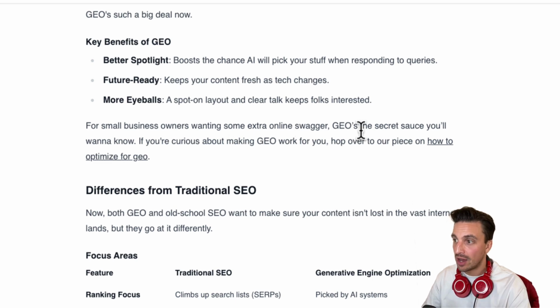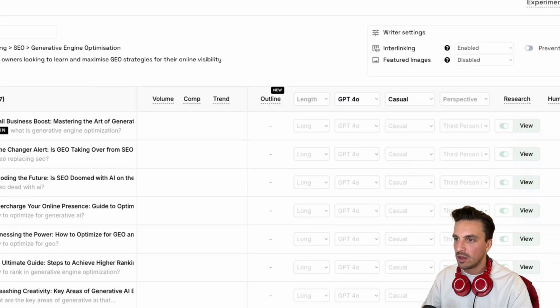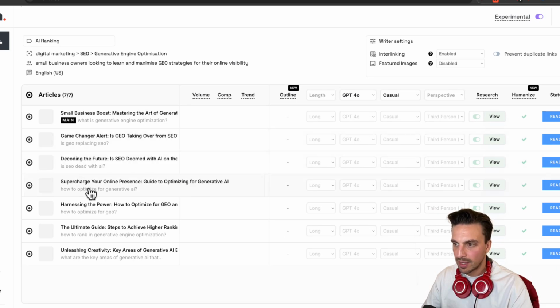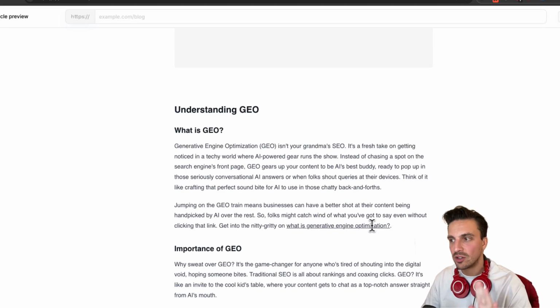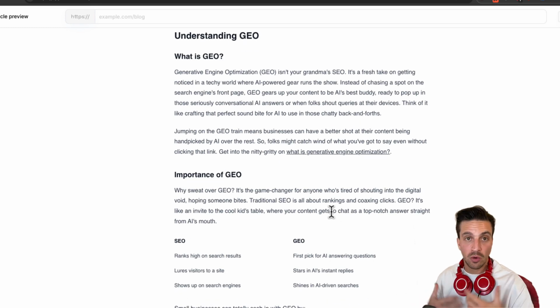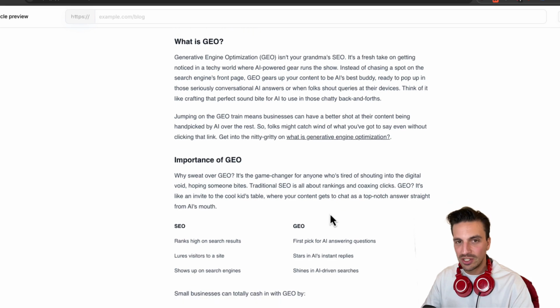Let me show you how to optimize for GEO. If I look in the keywords here, "how to optimize for GEO" is the article that it's internally already linking to. So when you're publishing these contents, you can either publish them all at once, which is okay if you're doing about 7. Google doesn't mind, but just keep that in mind.